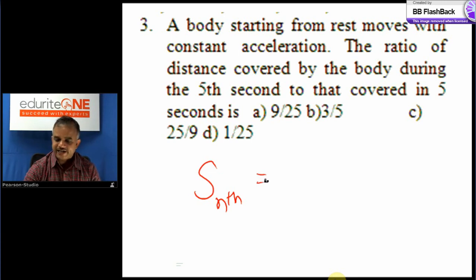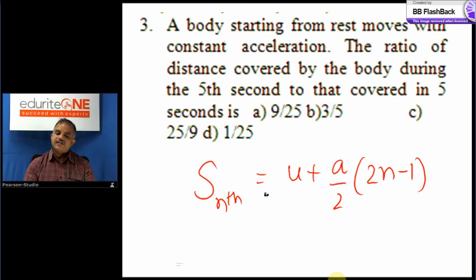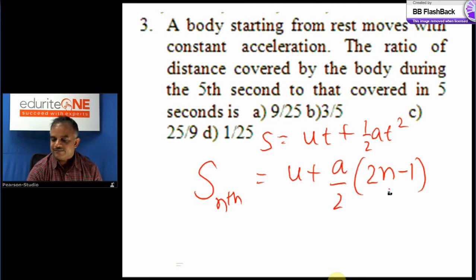That is during the second half, for example. If the body is uniformly accelerated only, you will use this formula. S nth is equal to u plus a by 2 into 2n minus 1. All of you know this formula. This is the distance covered during the nth second, and the other formula is the distance covered in total time t. That is why there are two formulas for distance covered. Here t equal to 2 means in total 2 hours. Here n equal to 2 means during the second hour. During the second hour, how much it covers.